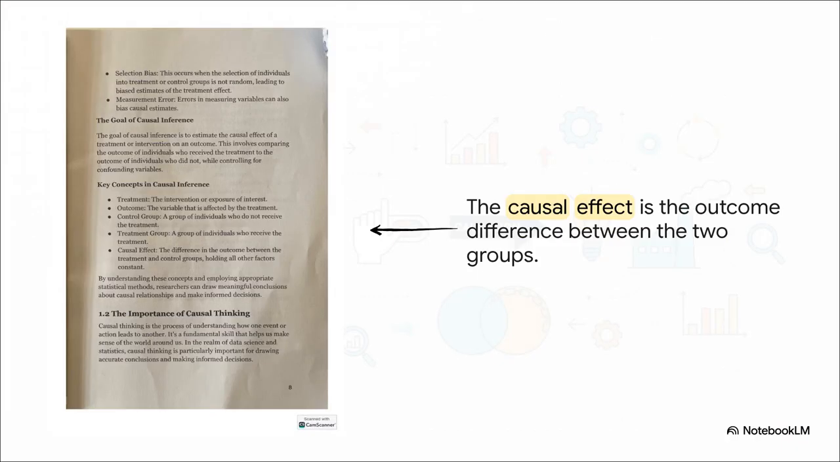By looking at the treatment and the outcome, the ultimate goal is to measure the causal effect. And the causal effect is just the difference in the outcome between your treatment group and your control group, assuming you've successfully held everything else constant. That difference? That is your pure, undeniable proof of cause.